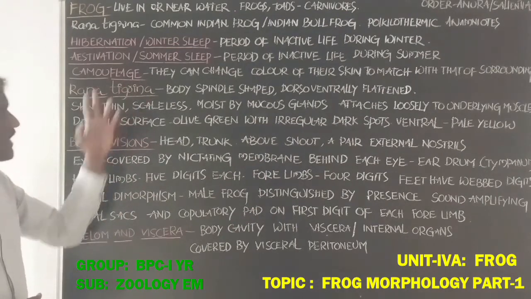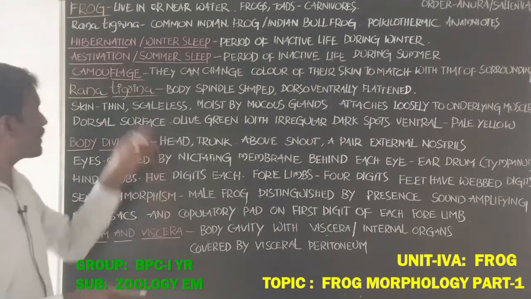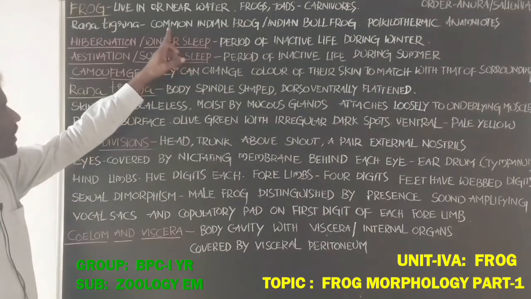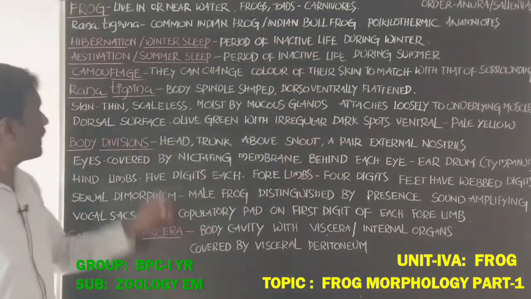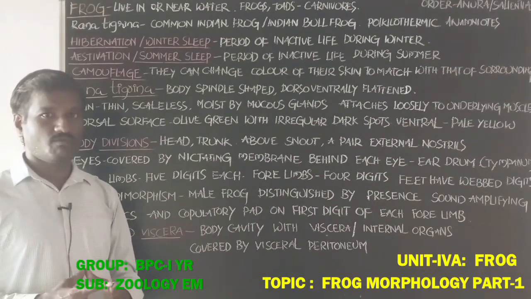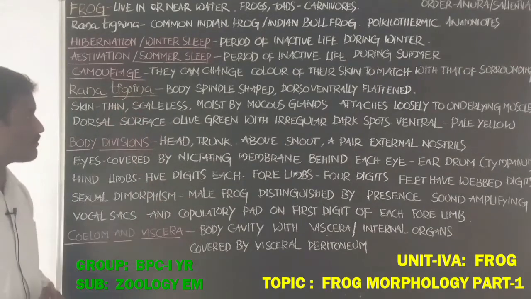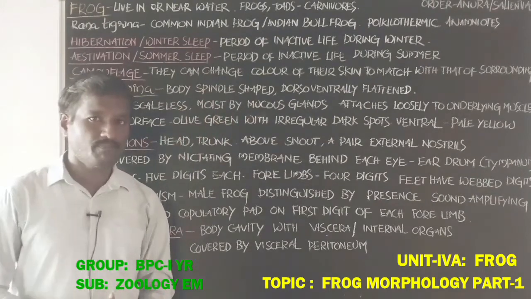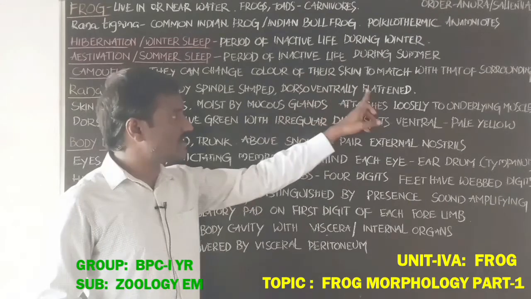Next, Rana tigrina, the common Indian frog or Indian bullfrog. What are the morphological characteristics shown by Rana tigrina? The body is spindle shaped and slightly dorso-ventrally flattened.